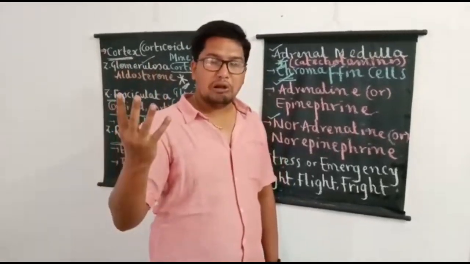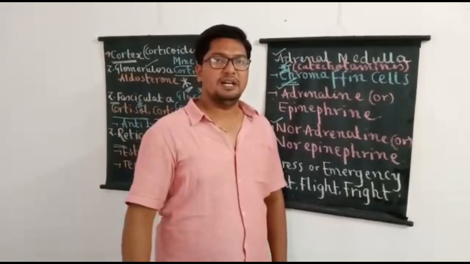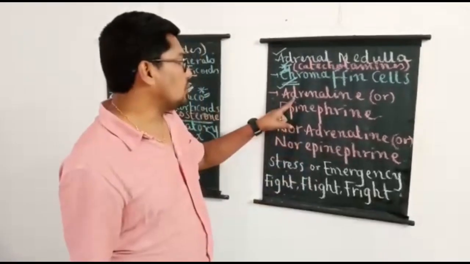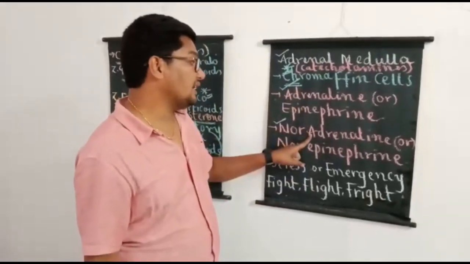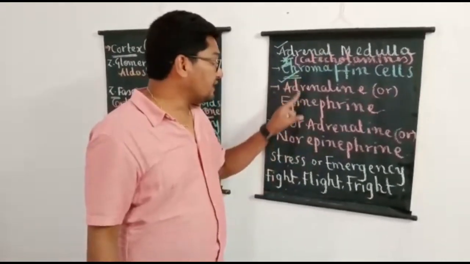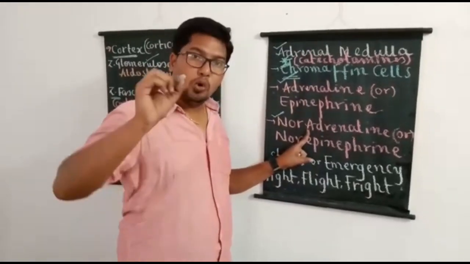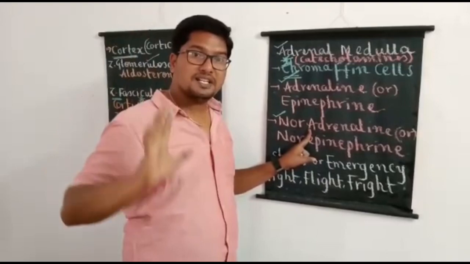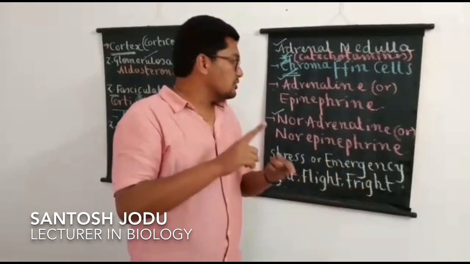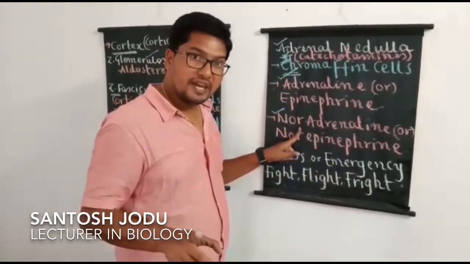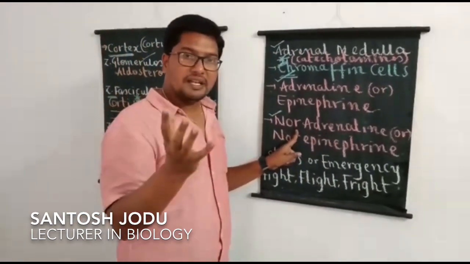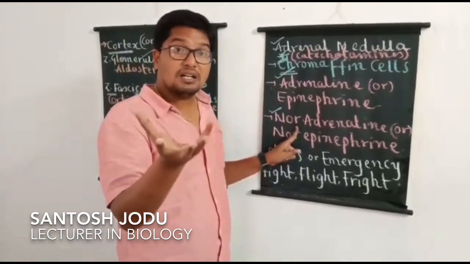So whenever an animal or a human comes under situations like anxiety, fear, anger, injury, etc., the levels of the two hormones, adrenaline and noradrenaline, increase in the blood. And the effects of these two hormones help cope up the person with stress and emergency situations. How can a person cope up with emergency situations? Adrenaline and noradrenaline always increase the blood pressure and increase the cardiac contraction. By increasing cardiac contraction, they increase the cardiac output.